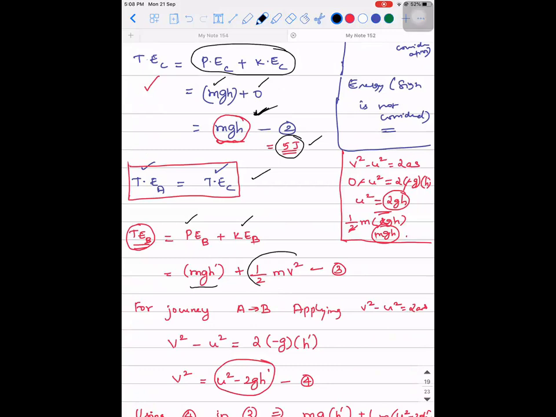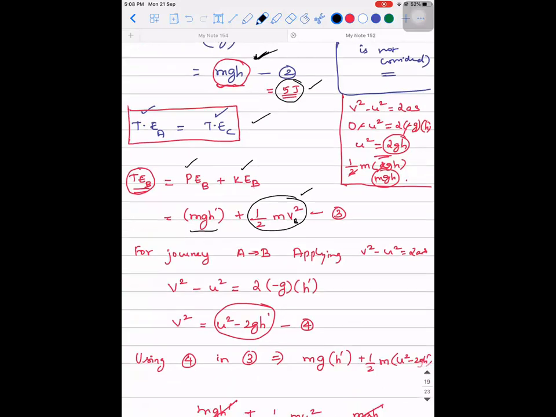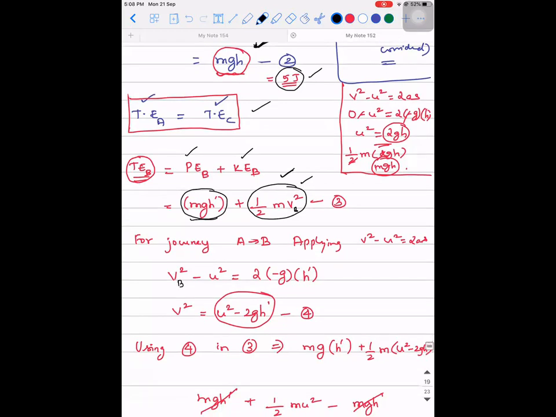Your voice is breaking, sir. I'm saying v, the velocity. I'm saying it has mg h dash plus half m v square, where v is the velocity of the particle at point B. So you're defining the kinetic energy at point B. Got it? So mg into h dash plus half m vB square, we are going to find what is the value of vB square. So for vB square, we are going to apply, just give me a minute.